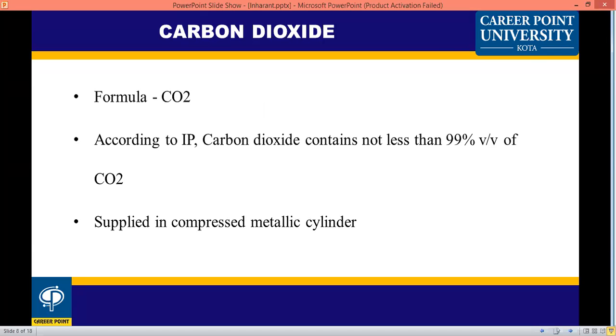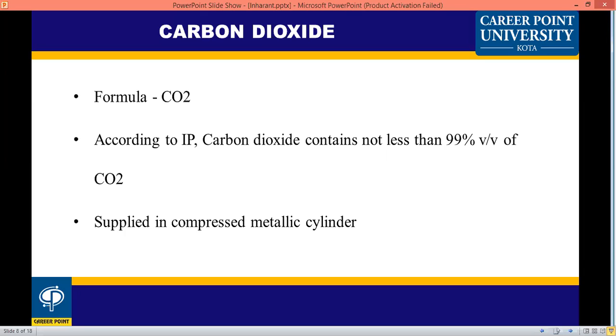As per the Indian Pharmacopoeia, it should contain not less than 99% volume by volume of carbon dioxide.